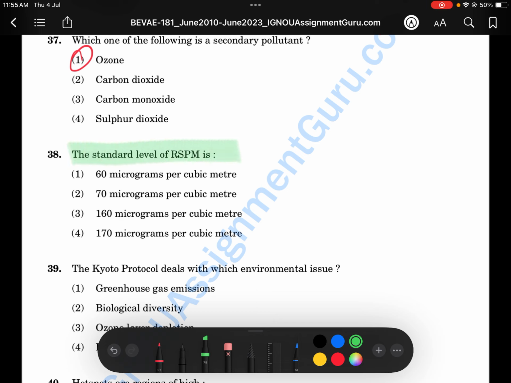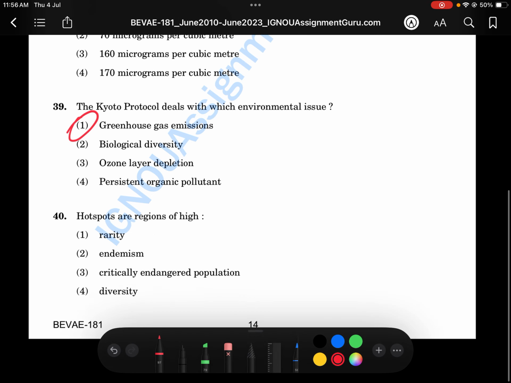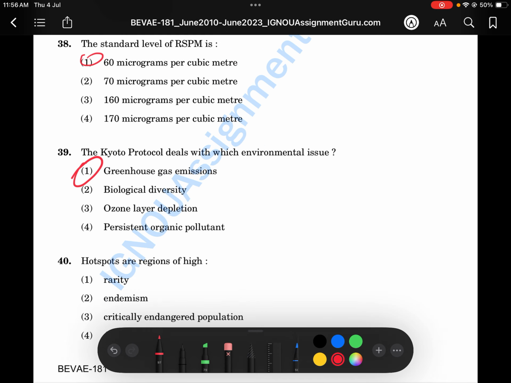The standard level of RSPM is this one. Okay, first one, 60 micrograms per cubic meter. Next one, the Kyoto Protocol deals with the environmental issue of, you should know this, greenhouse gas emission. Okay, hotspots are regions of high endemism.